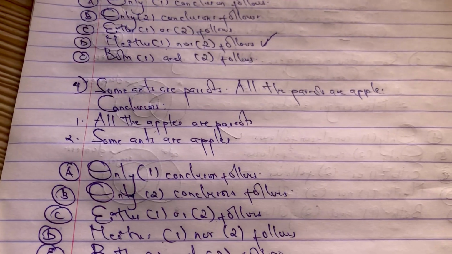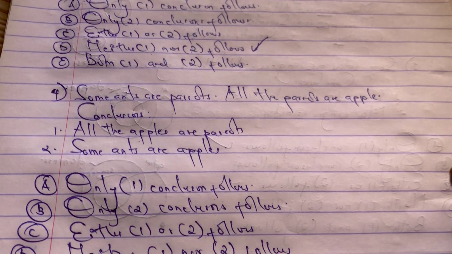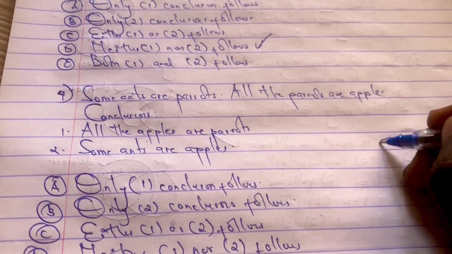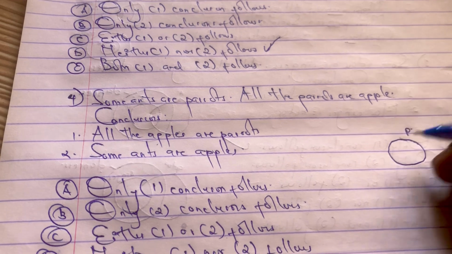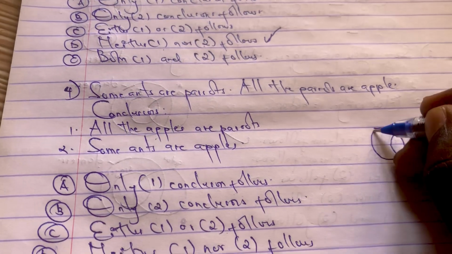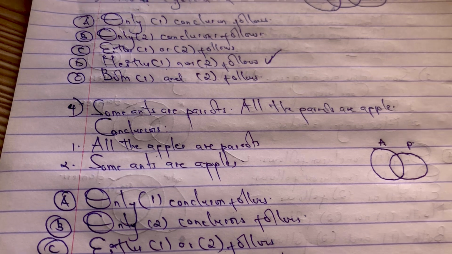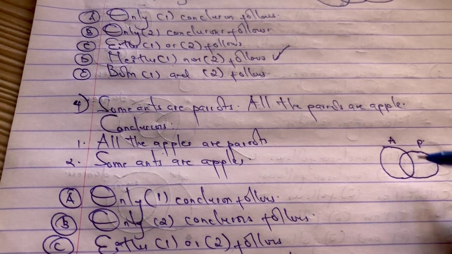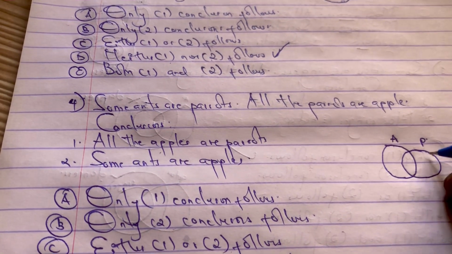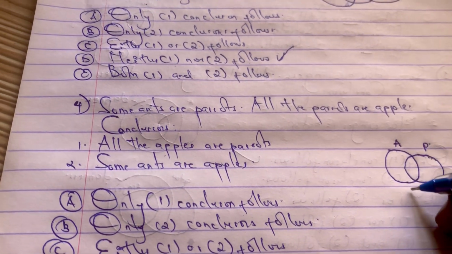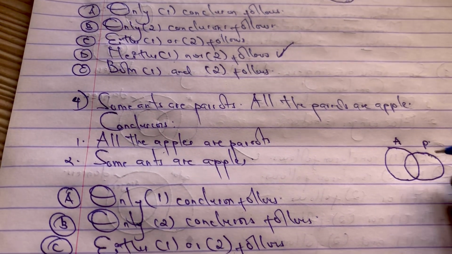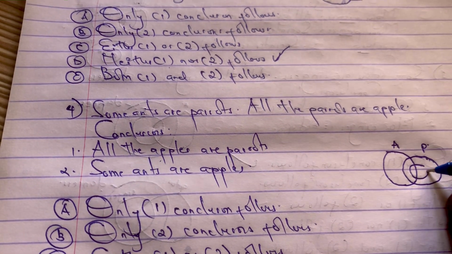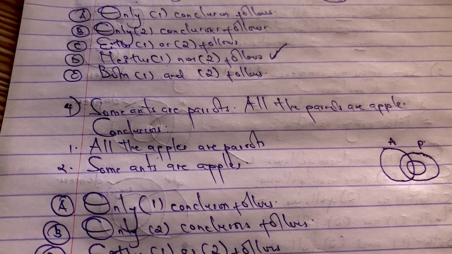They are saying some ants are parrots and all parrots are apples. So if we have here parrots, P, some of the ants here will be parrots. And they're saying all the parrots are apples. Remember, this is the one for parrot. So all these parrots here are actually apples.